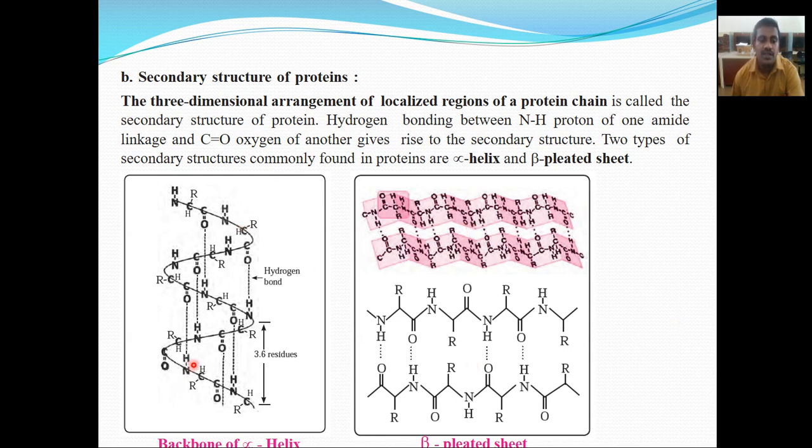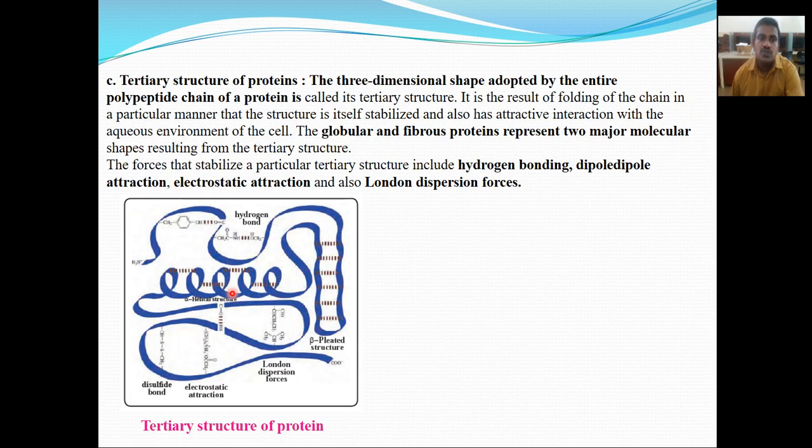Here in this figure you can see this is the backbone of the alpha helix structure and this is the beta pleated sheet. Here the nitrogen hydrogen proton on one amide is linked to the carbon and oxygen of another and gives rise to this secondary or three-dimensional structure. Okay, so next,